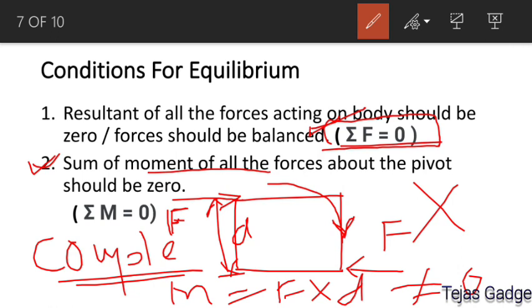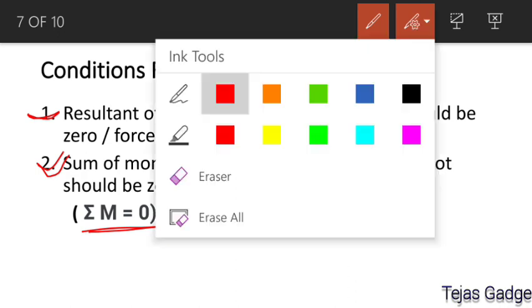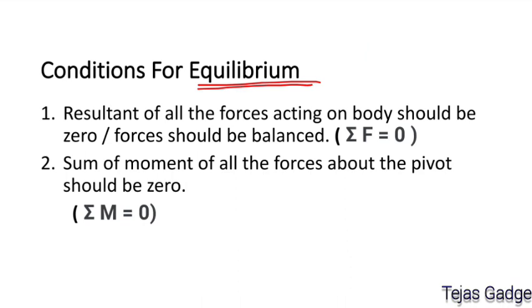Which is the second case we are going to study? The second case required for equilibrium is that the moment should be 0. The forces may be 0, but their moments should also be 0 about a pivot. When a body satisfies these two conditions, it will be completely in a state of rest or a state of uniform motion, and that condition is equilibrium. So these are the two conditions the body should satisfy.